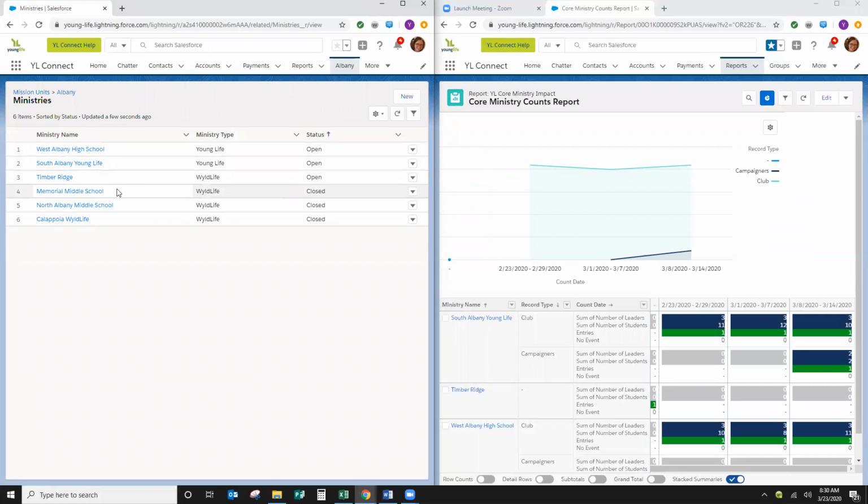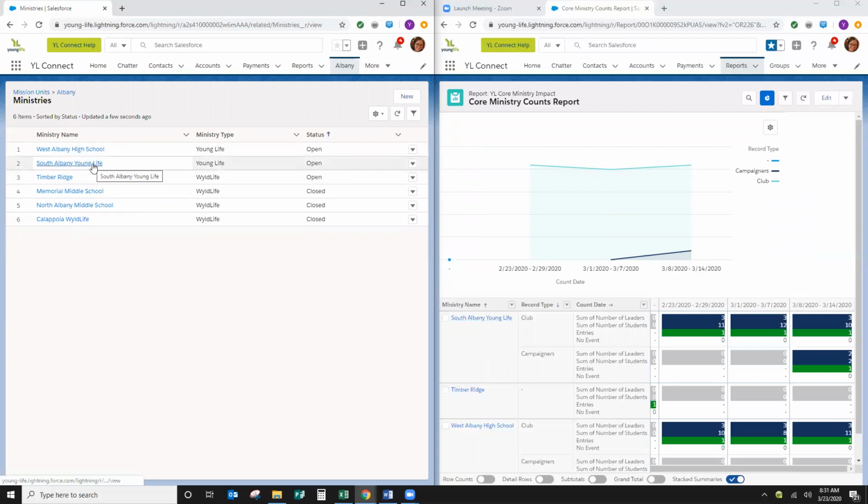You can see these other three are now closed. Eventually, they'll remove these probably next year. Until then, they're just going to be there as closed, and you don't need to do anything with them. So now I want to see what did you enter for each one of these. Let's do South Albany Young Life first.